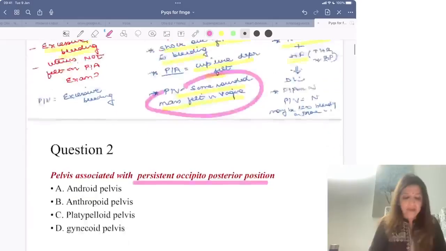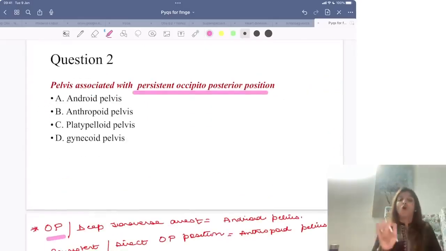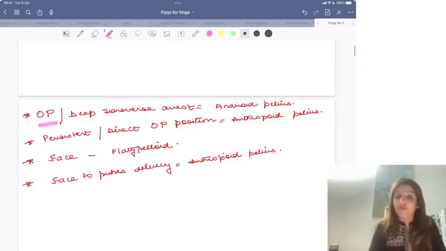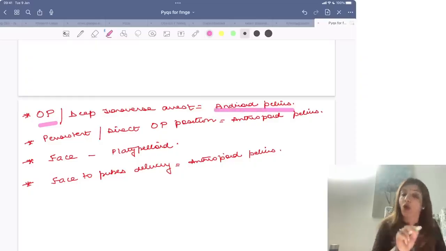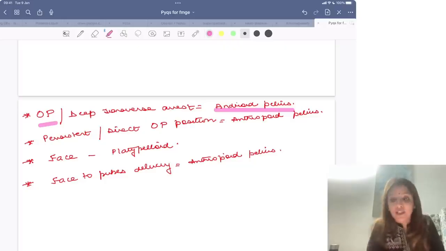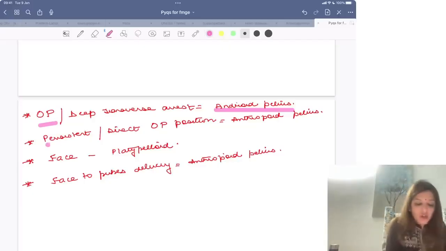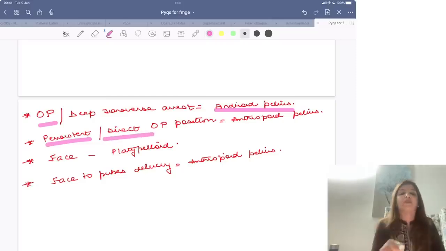Okay. Coming to questions related to occipito-posterior position. अगर question आता है in which pelvis occipito-posterior position is common, your answer will be android pelvis. In which pelvis deep transverse arrest is common, android pelvis. रट लो इस चीज को. But अगर question says persistent occipito-posterior position या direct occipito-posterior position, occipito-posterior position के आगे कोई भी prefix add हो